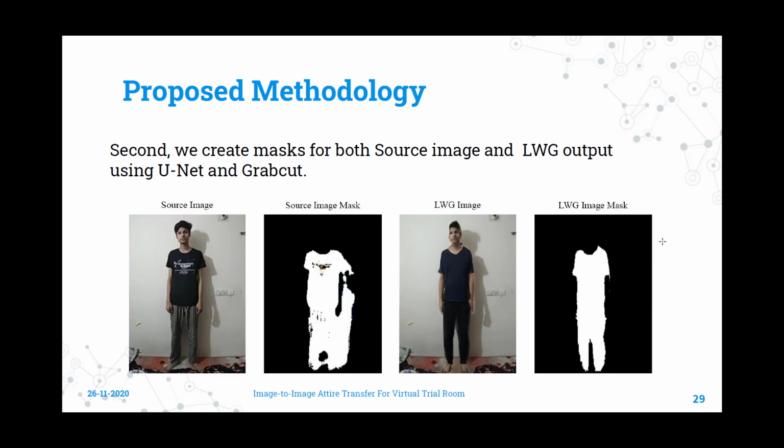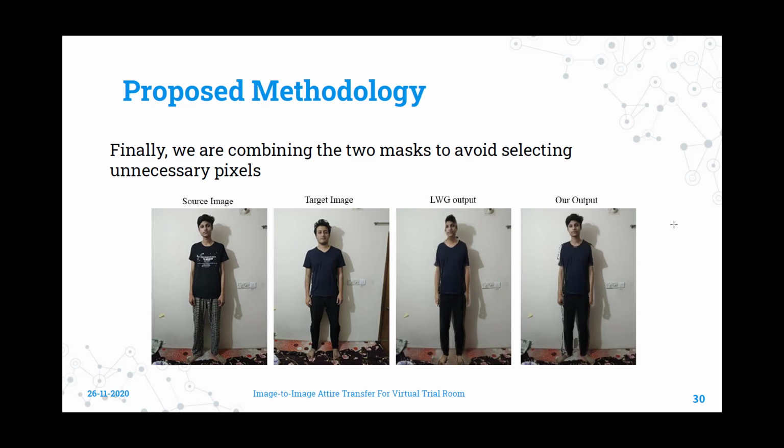After that, we create masks for both the source image and the Liquid Warping GAN output using UNet and GrabCut. In other words, we now have a clear perception of the region where the outfits are in both images. The reason we are doing this is because we want to explicitly define which parts of the images we want to focus on. Since we are working on outfits, this is the only part in the entire image we are interested in. We can visualize this process clearly from the image on the screen. Finally, we combine the two masks to avoid selecting unnecessary pixels, and it can be seen that the pixels other than the clothing region of the images are ignored, resulting in a much better output.